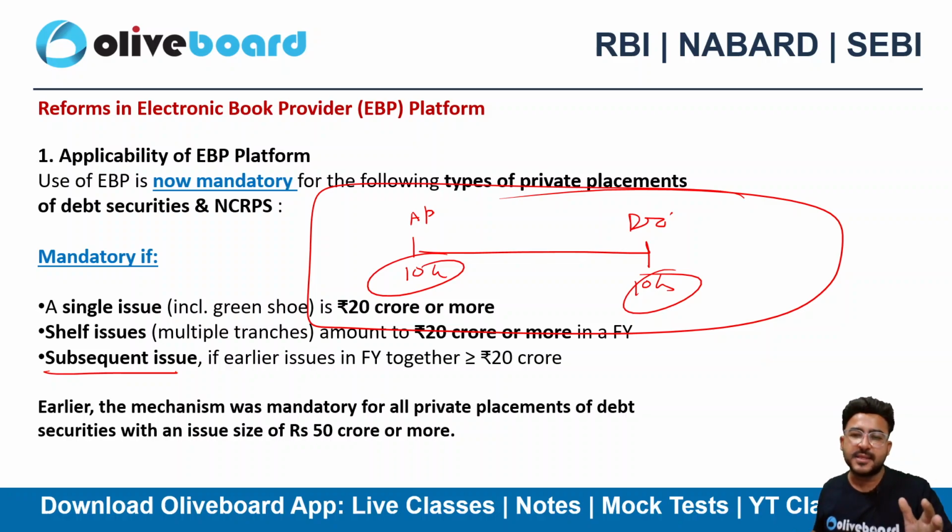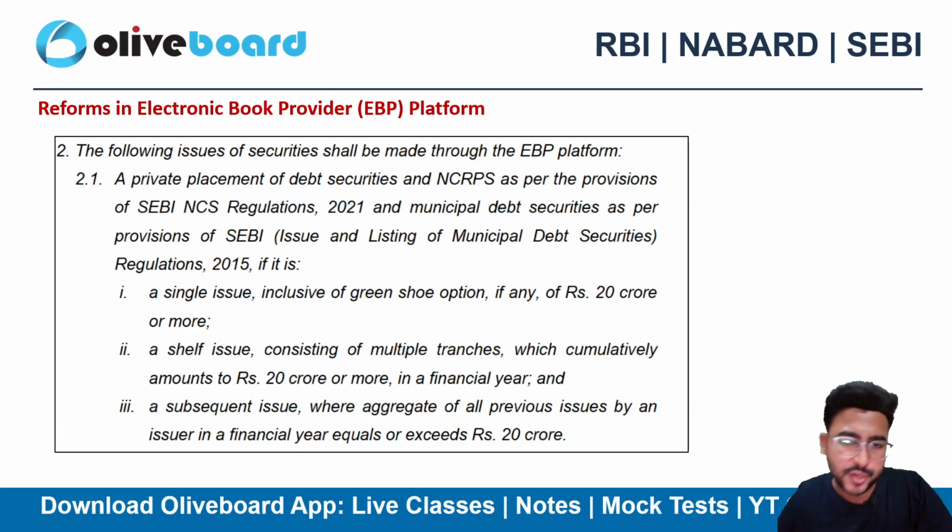The concept is, if in one financial year you have issued 20 crore or more via private placement, via debt securities or non-convertible redeemable preference shares, in that case you need to compulsorily use the EBP platform. The earlier limit was 50 crore, now it is 20 crore. This is important for your examination, and that's what is written here as well.